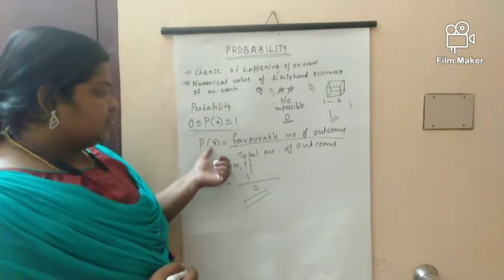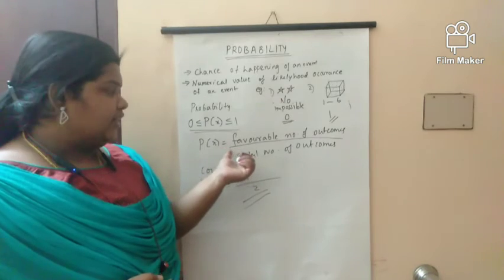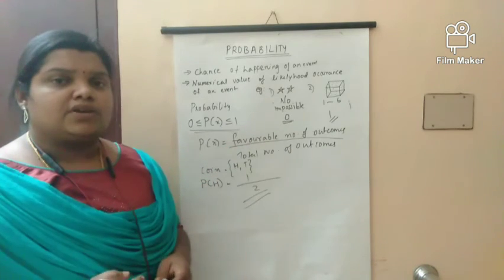Here generally the equation is probability of x is equal to favorable number of outcomes divided by